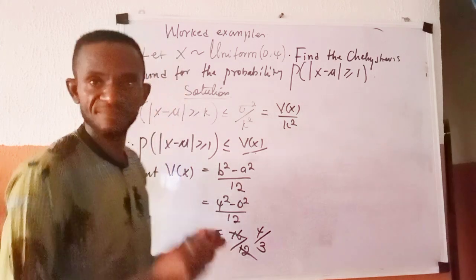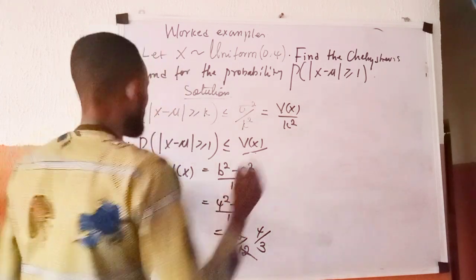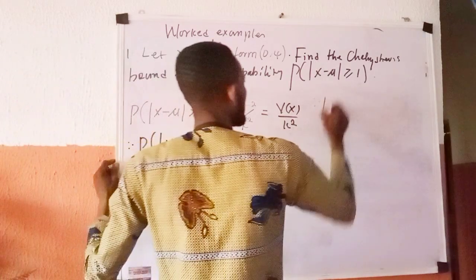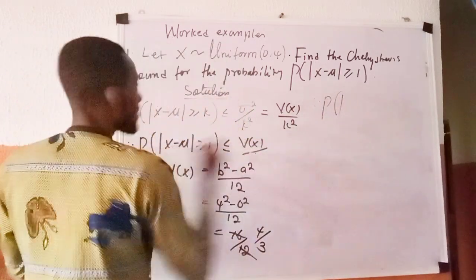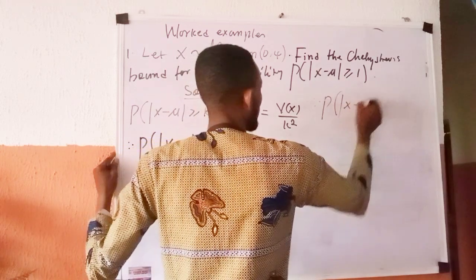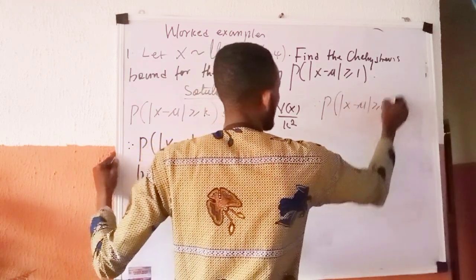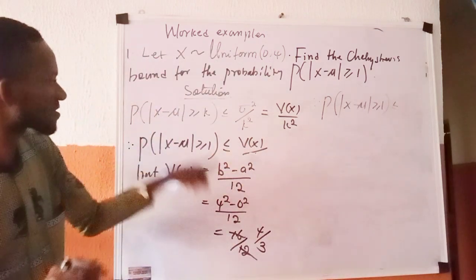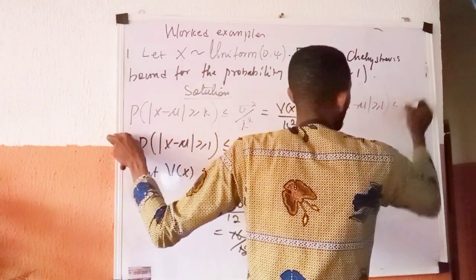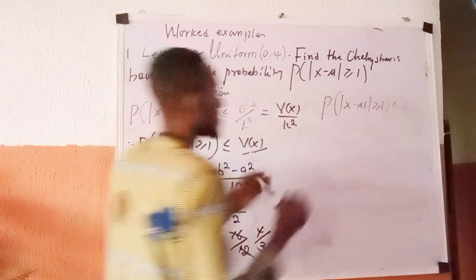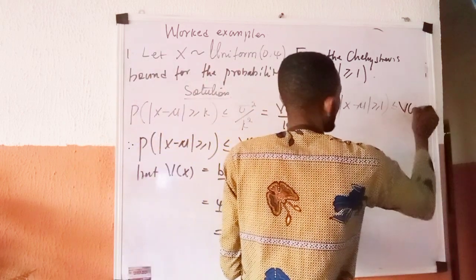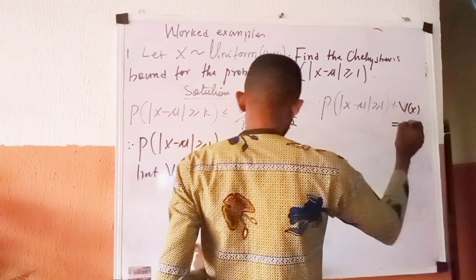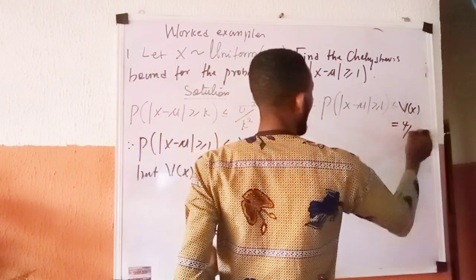So we now say therefore, what you have here is P, absolute value of x minus mu greater than or equal to 1, is less than or equal to var x, which is equal to 4 over 3.